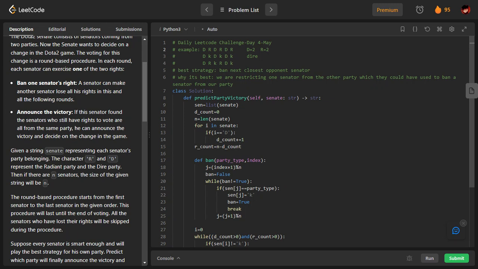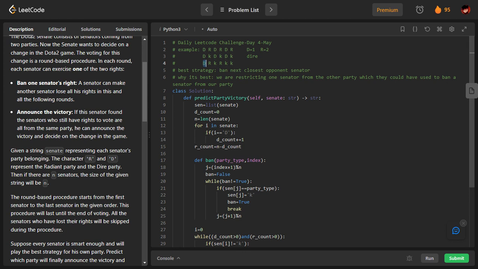So I am at this index now. This index is already banned. I can't do anything. I will come to this index. I am at this R, so I can ban any D. Let me ban this D. This D got banned, so I will reduce the count. I will come to this index now. This index is already banned, I can't do anything. This index is already banned, I can't do anything.